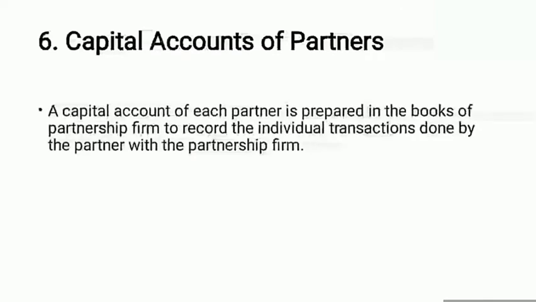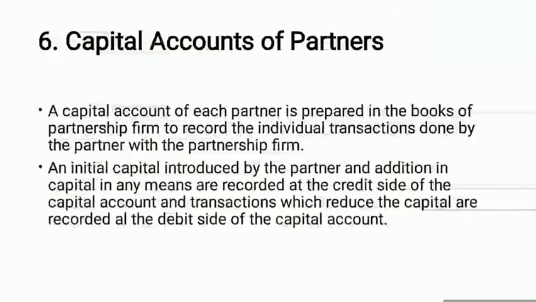A capital account of each partner is prepared in the books of the partnership firm to record the individual transactions done by the partner with the partnership firm. It means all the transactions related to partners are recorded in the partners' capital account.